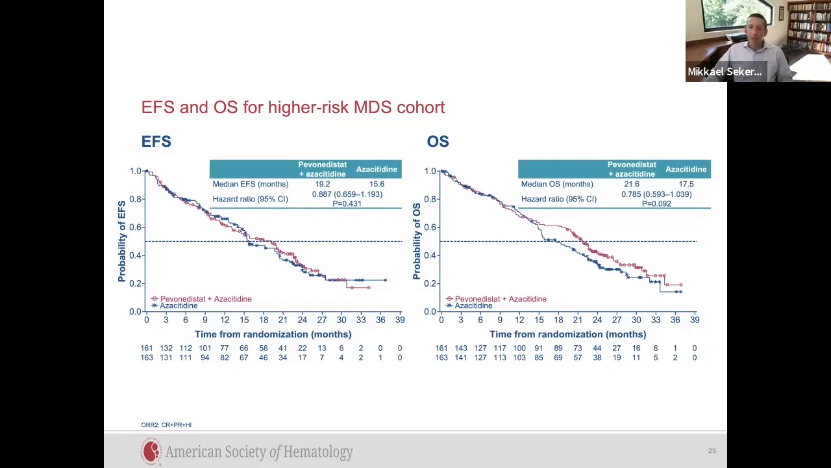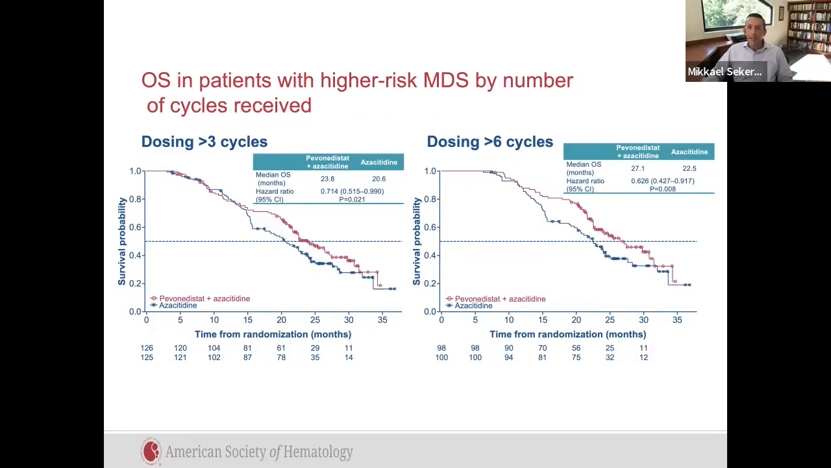So when we keep patients on drug for longer, they tend to do better with hypomethylating agent-based therapy. And you can see here, patients who remained on drugs for more than 3 cycles or for more than 6 cycles actually did have a significantly improved overall survival when they got the combination versus when they received the azacitidine monotherapy.